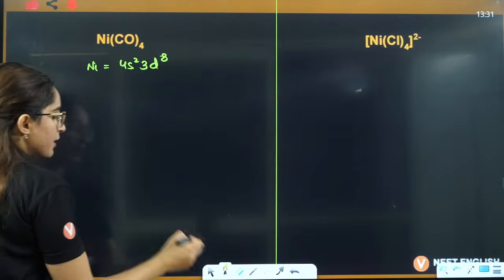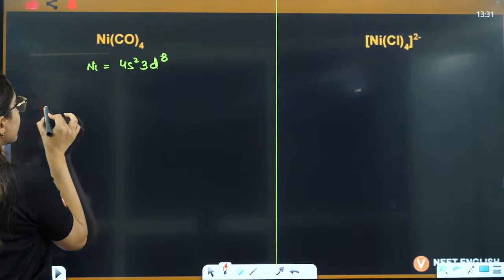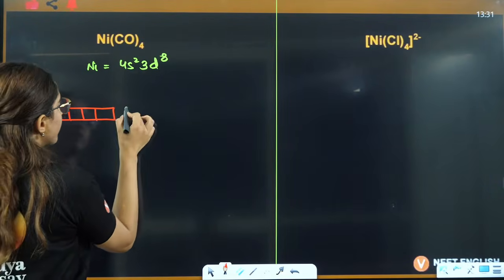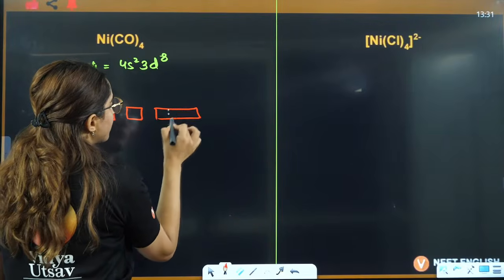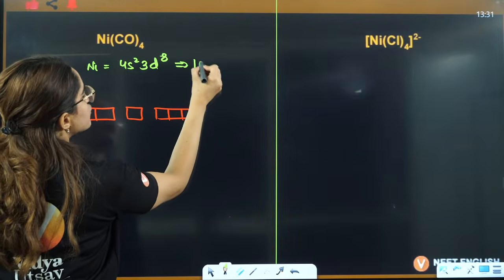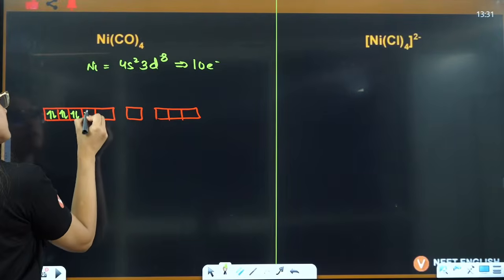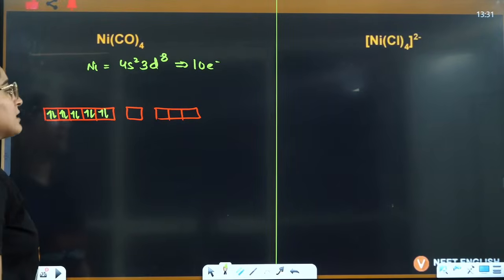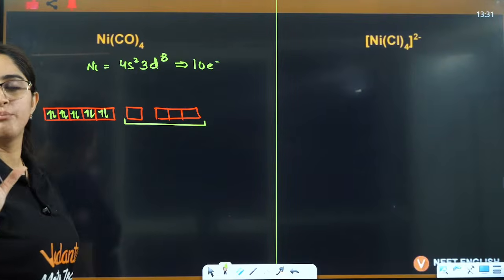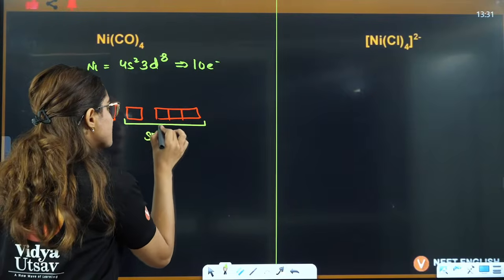Now if you see this here, you will always see for coordination number 4, this is 3d, 4s, 4p. This is s and this is p. Now to fill overall, here are 10 electrons. To fill 10 electrons, you go 1, 2, 3, 4, 5, 6, 7, 8, 9, 10. And you need to see the boxes that are empty. So here you have sp3 hybridization.